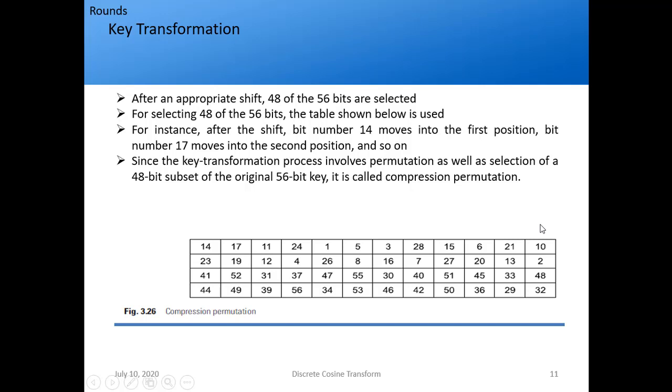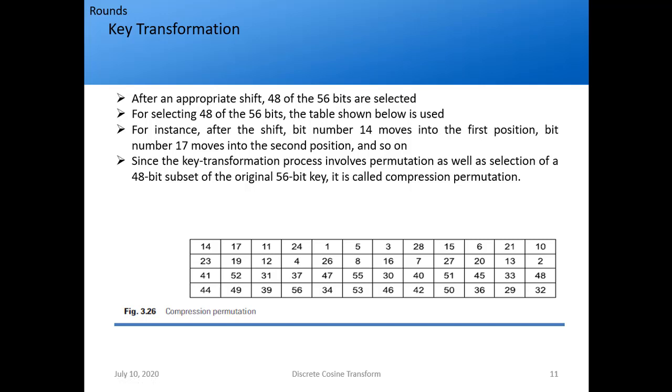If you observe, this is a 12 by 4 size table, meaning there are 48 numbers here. We don't have 56 numbers, so some numbers are missing. For example, 18 is not there, so that bit is directly discarded. This is how we arrive at the 48-bit key.